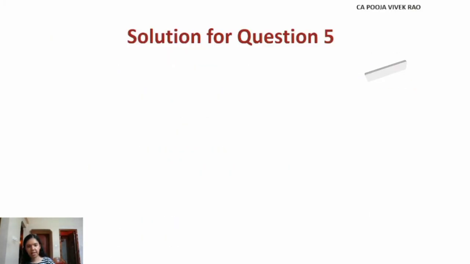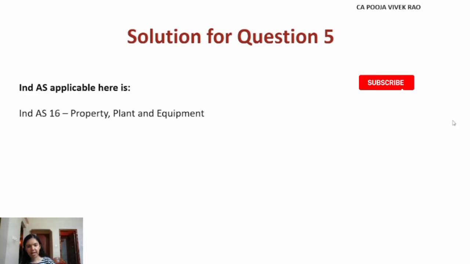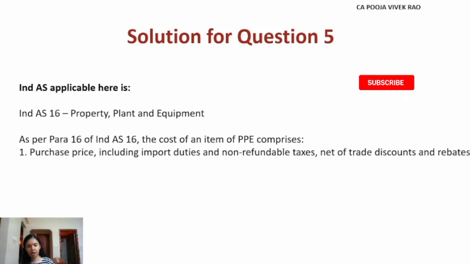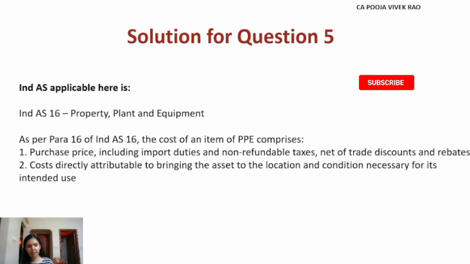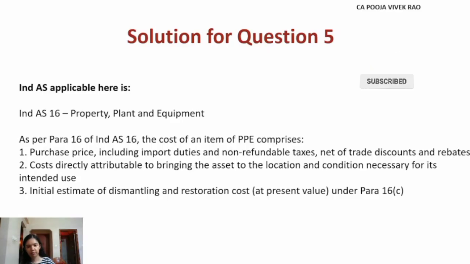So the Ind AS applicable here is Ind AS 16, property, plant and equipment. As per para 16 of Ind AS 16, the cost of an item of PPE comprises the following. This we have already discussed in question number 1 itself. Purchase price including import duties and non-refundable taxes, net of trade discount and rebate. Then costs directly attributable to bringing the asset to the location and condition necessary for its intended use. And then the initial estimate of dismantling and restoration cost at present value as per para 16C.